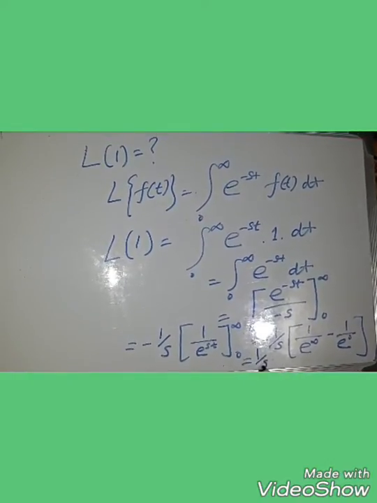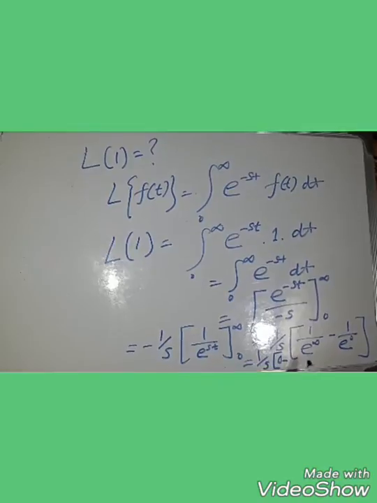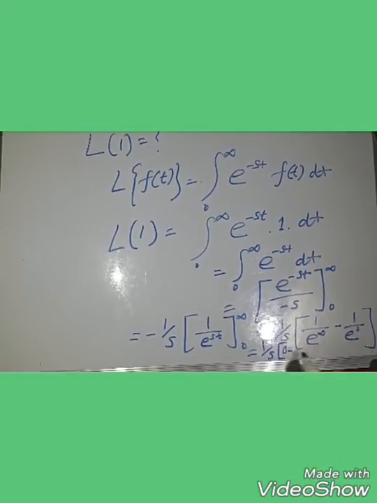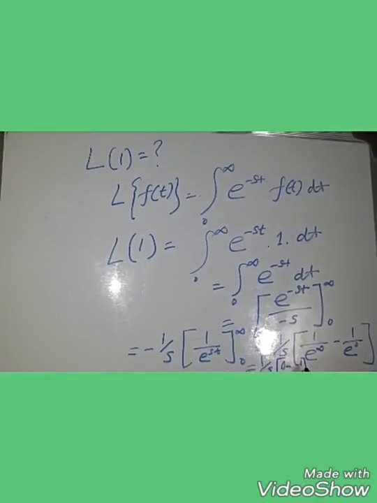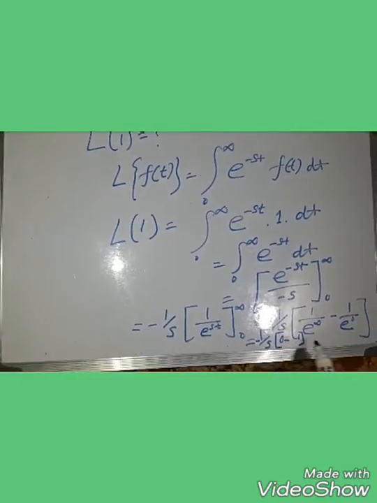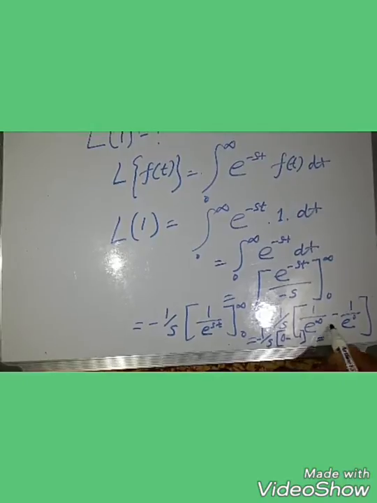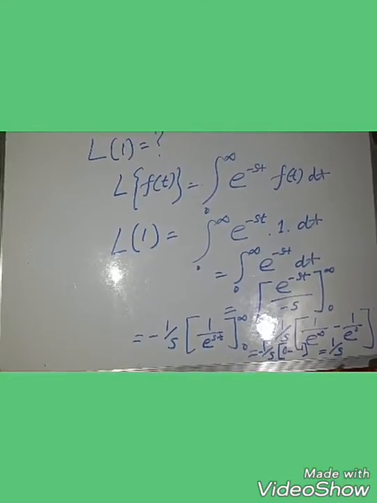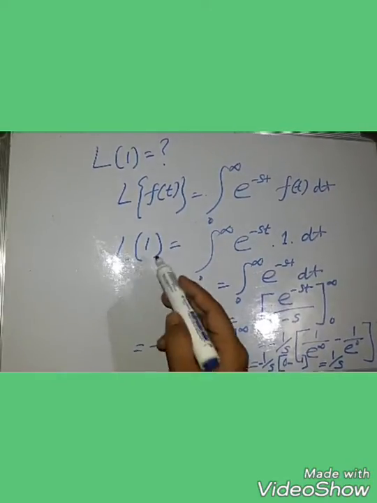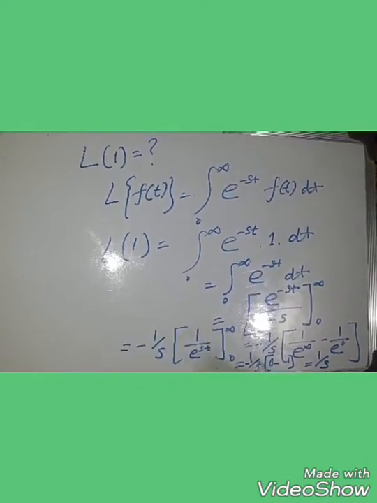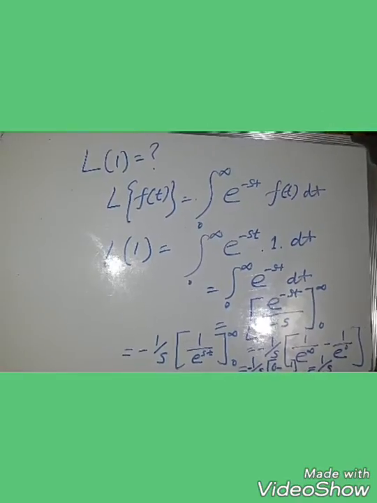So 1 by s, here 0, minus 1 by e to the power 0 means 1. So 0 minus 1, and minus minus plus, so the answer is 1 by s. So Laplace transformation of unit function or one unit value is 1 by s. Clear?